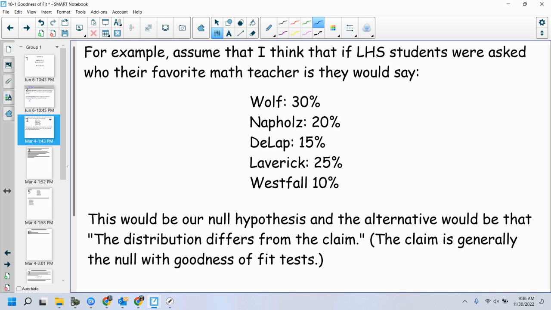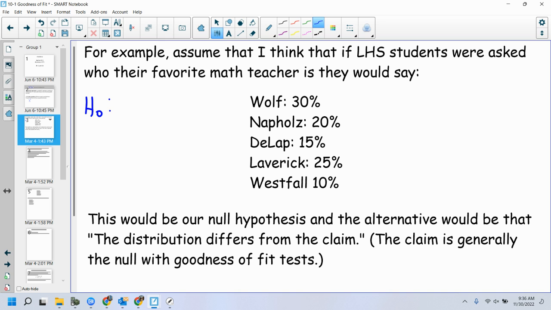Now, this would be our null hypothesis. The distribution itself is the null hypothesis. When we run a hypothesis test, I would say my null hypothesis, and this is how I write it every time.